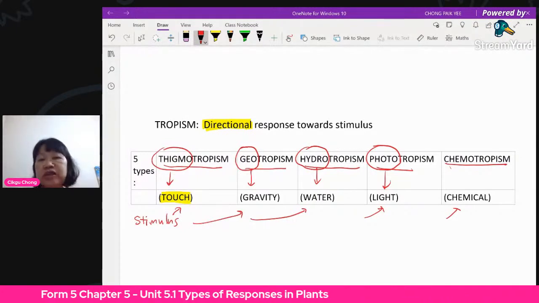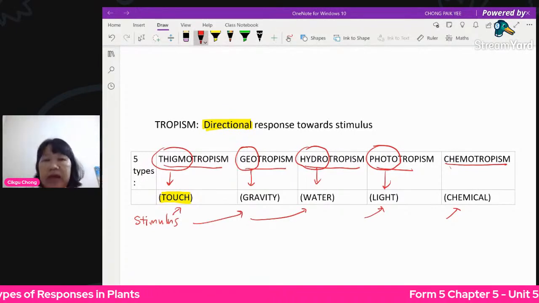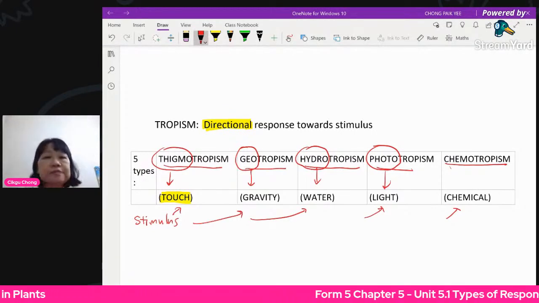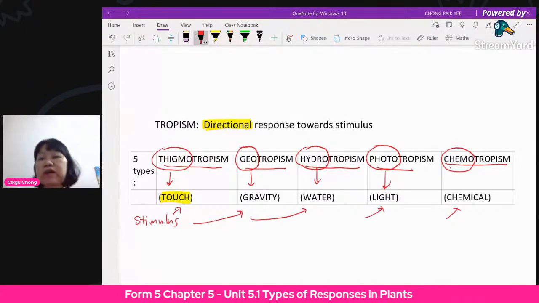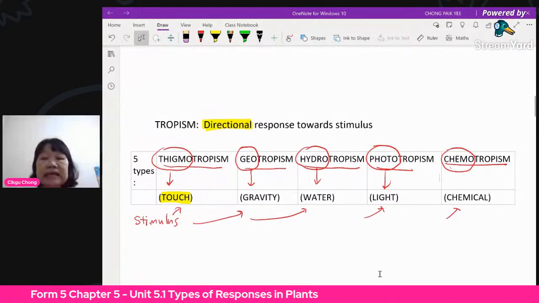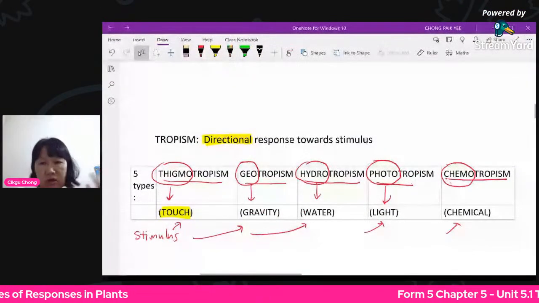In Form 3, you only learn four: phototropism, hydrotropism, geotropism, and thigmotropism. Now the fifth one is called chemotropism. Whenever you see the word chemo, it actually means chemical. All these words are very easy to guess.